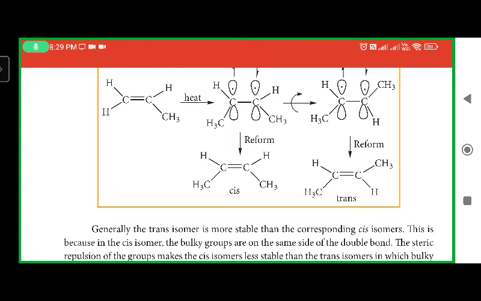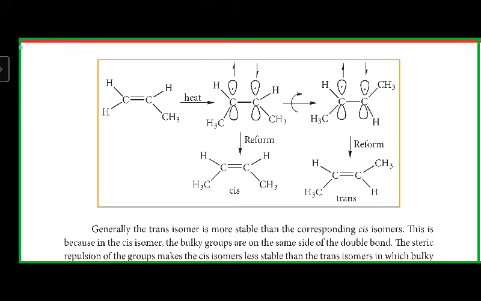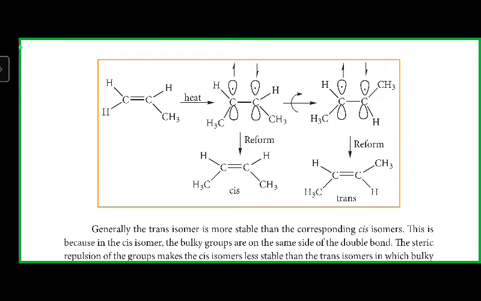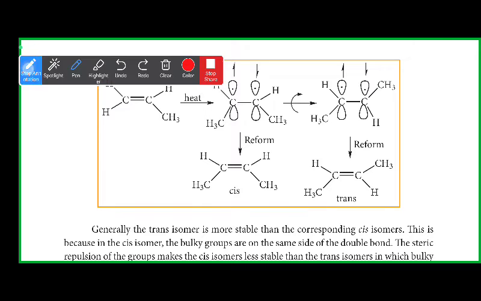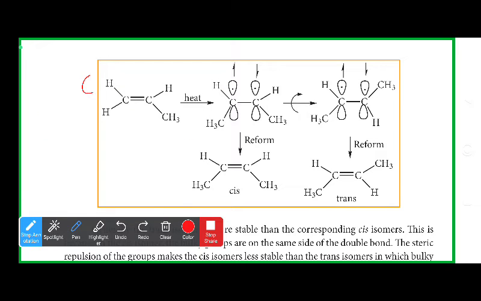Here CH3 is there, and here CH3 is there, so this is trans. When heated it changes to cis, and on cooling it is again converted into trans.